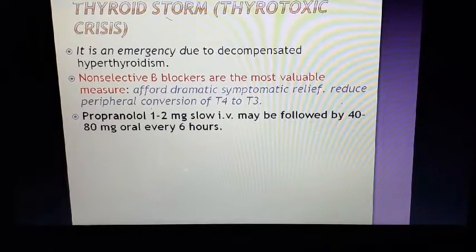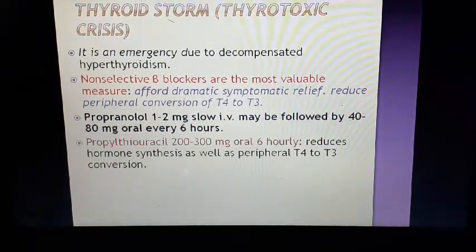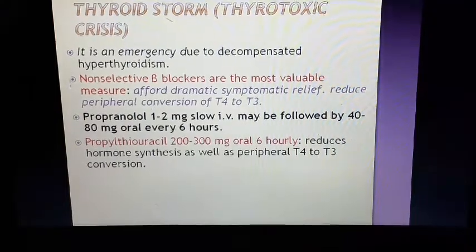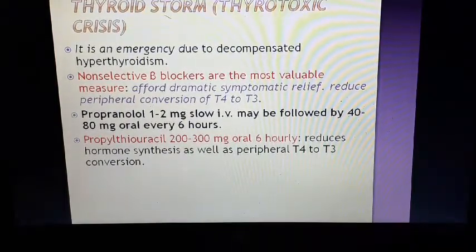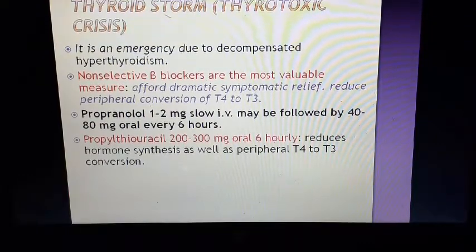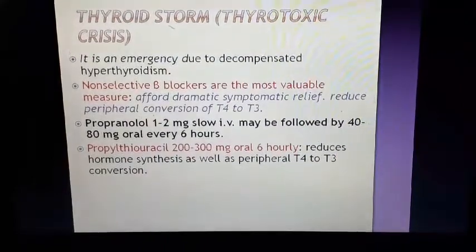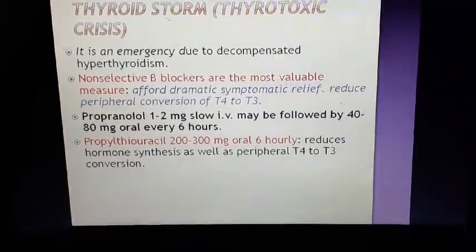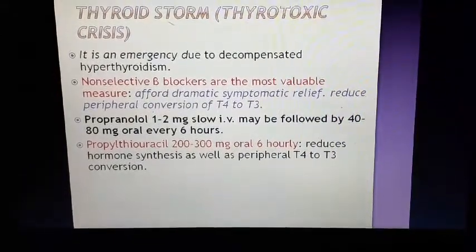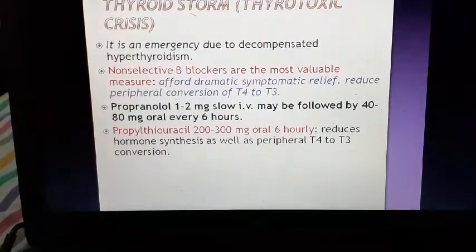Propranolol can be given IV or oral every 6 hours, and along with that we have to give propylthiouracil. We prefer propylthiouracil here over carbimazole because it has the additional action of inhibiting T4 to T3 conversion, as well as inhibiting the thyroid peroxidase enzyme, and it is to be given in a higher dose, 200 to 300 milligram every 6 hours. It reduces hormone synthesis, and peripheral T4 to T3 conversion is also inhibited.